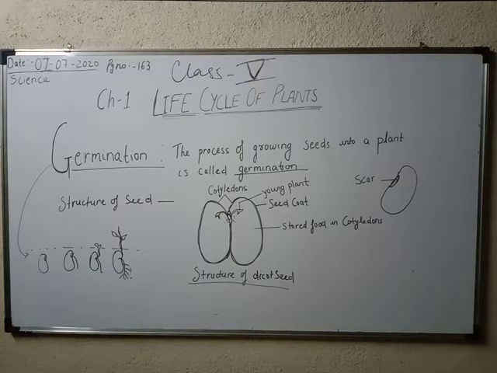Soak a few kidney beans, rajma seeds, for 12 hours. If you don't have rajma seeds at home, you can use any other seeds like red chana seeds, moth seeds or moong dal seeds. Whatever seeds you have at home, you can soak them in water. The dry seeds absorb the water and swell up. We have seen many times that when we soak seeds in water, they swell up in a day. Take one seed and observe it very closely.